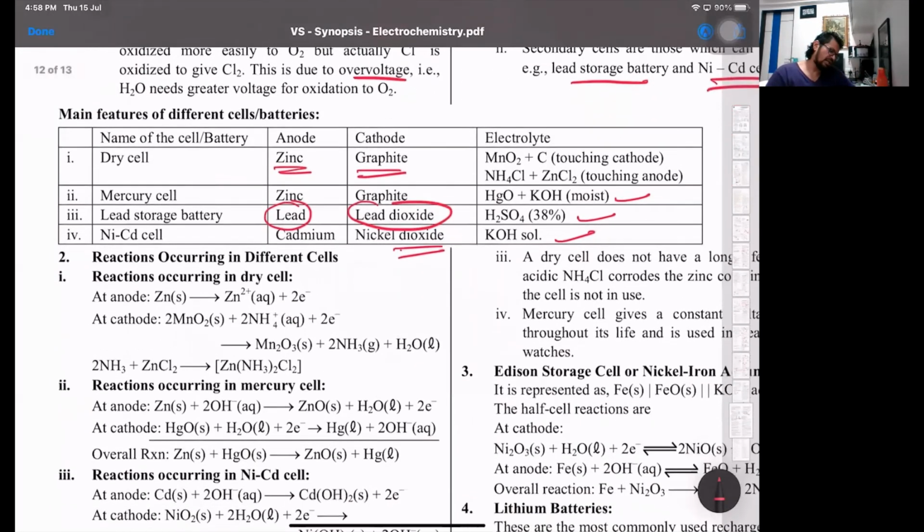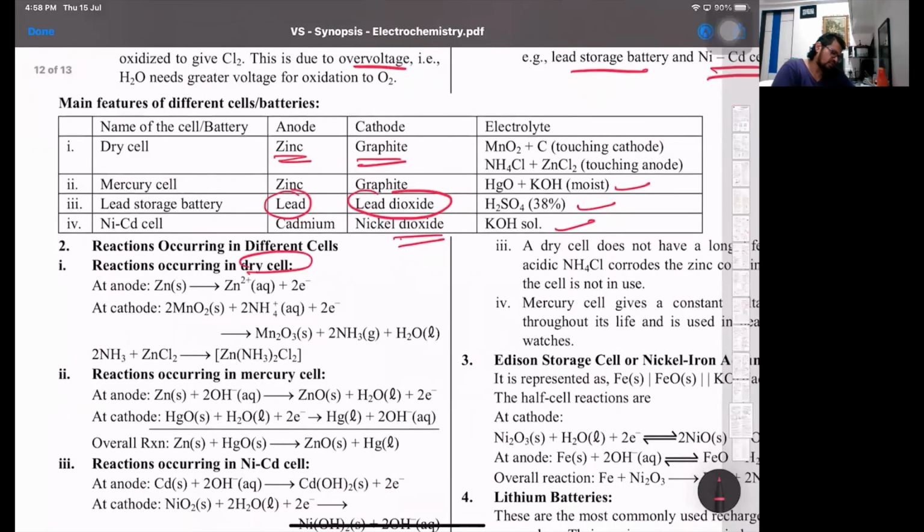Now these are the reactions. In the dry cell, zinc is oxidized, and MnO2 gets reduced to Mn2O3. Why does the backward reaction not happen? Because zinc complexes with ammonia to give a zinc ammonia complex, a coordinated complex, and because of that, the backward reaction does not happen.